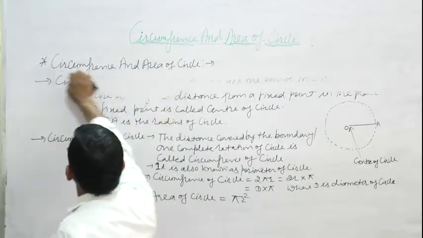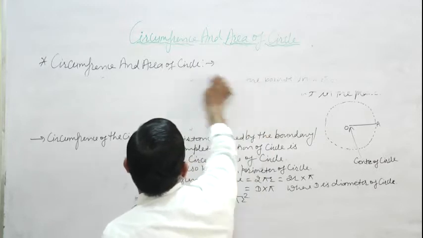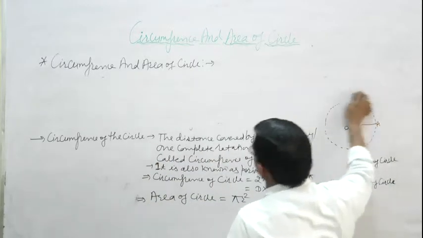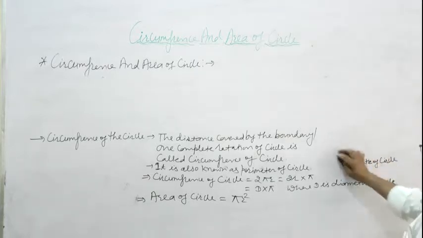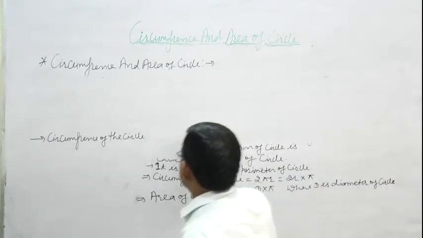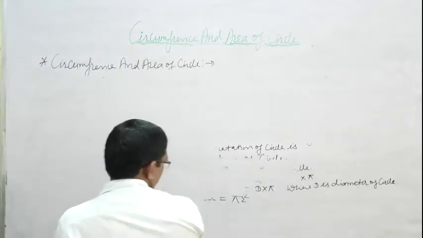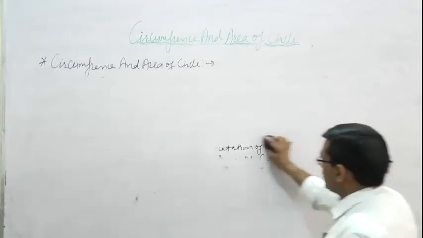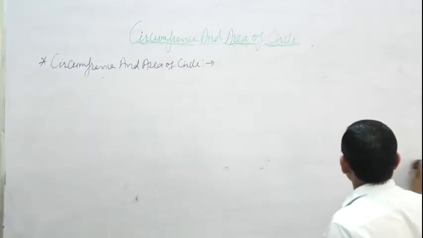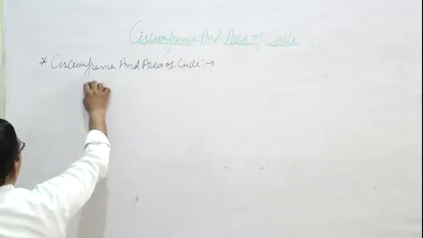So the circumference and area of circle are used to solve questions. Both forms of circumference, the diameter form and the general form, are used in solving questions.